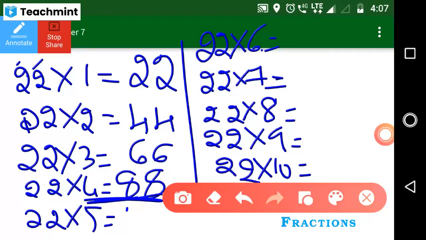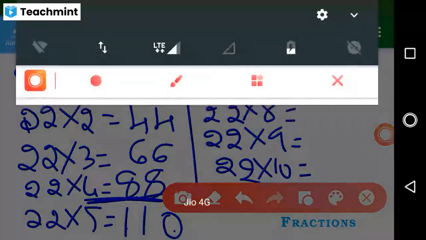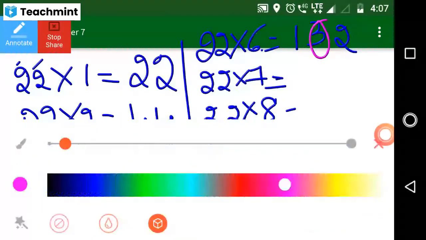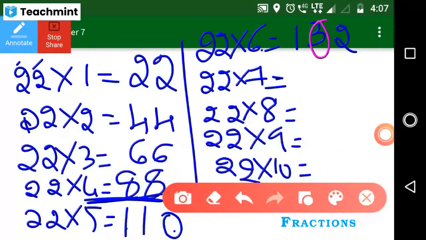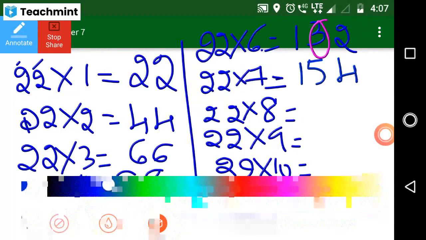So 1 plus 0 how much? 1. Yeah, 1. Okay, 2 sixes are how much? 12. Then 1 plus 2? 3. Yes, 3. Here you can observe. Okay, next. 2 sevens are? 14. 1 plus 4? 5.